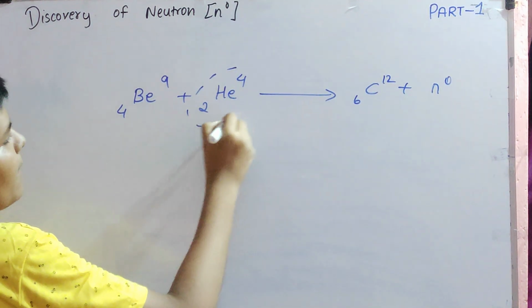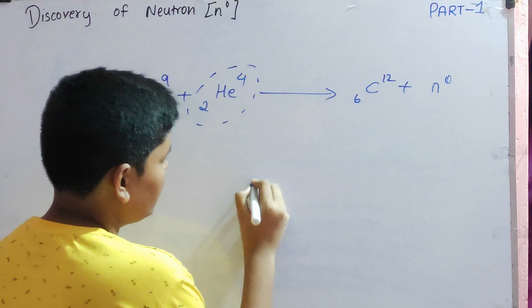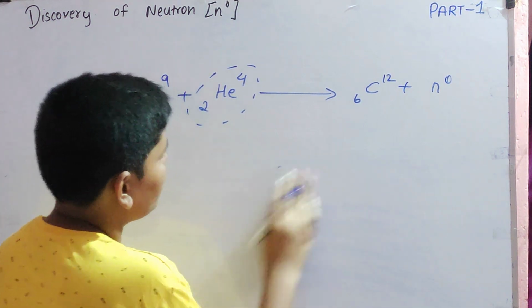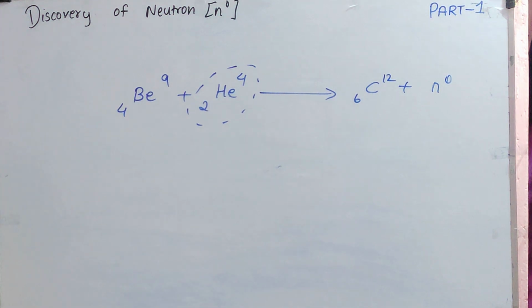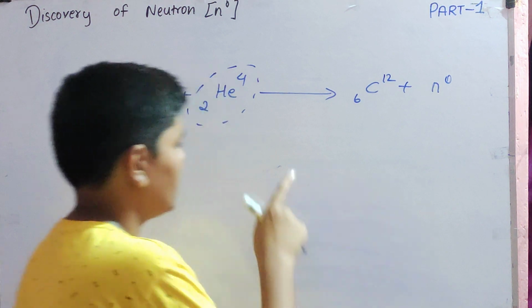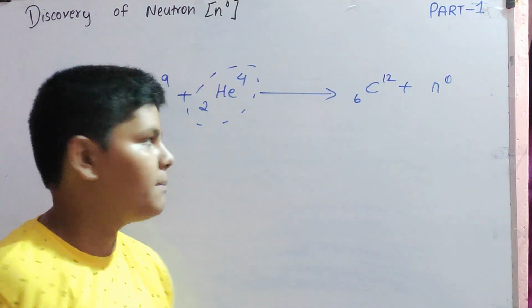This is called an alpha particle. What is an alpha particle? Helium with plus 2 charge is called an alpha particle. So he bombarded beryllium with helium. He got carbon with neutron. So that's it. That was not a bigger deal.